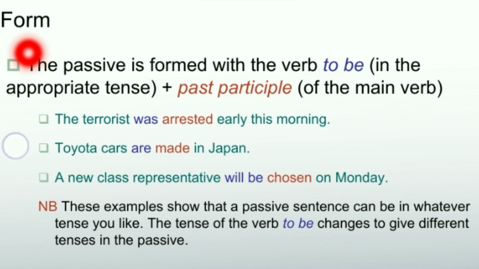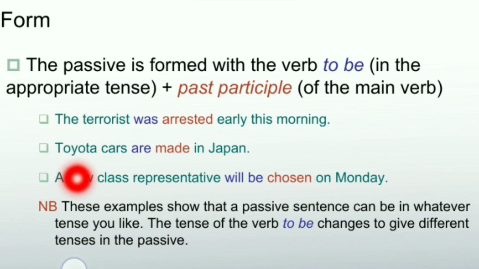So let's have a quick recap for the form of the passive voice. As you see here, the passive is formed with the verb be in the appropriate tense, plus of course the past participle of the verb given. For example, the terrorist was arrested early this morning. So here, as you see, we have was, which is the past simple of the verb be, because we have this morning. We just use the past simple. And we have arrested, which is the past participle of the verb to arrest.